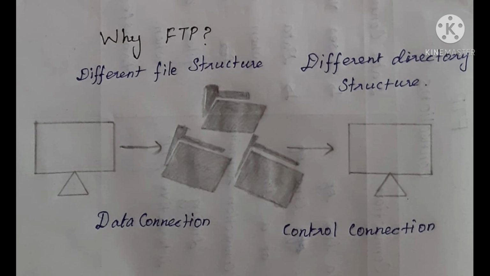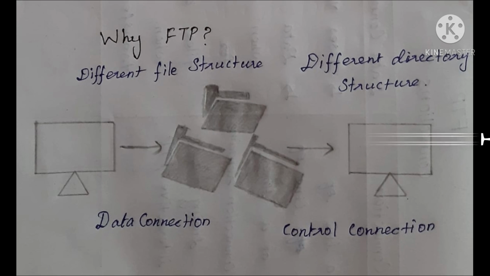Next topic is why FTP, or one can ask, what is the need of FTP. Although transferring files from one system to another is very simple and straightforward, sometimes it can cause problems. For example, two systems may have different file conventions, two systems may have different ways to represent text and data, and two systems may have different directory structures. The FTP protocol overcomes these problems by establishing two connections between hosts. One connection is used for data transfer and another connection is used for control.